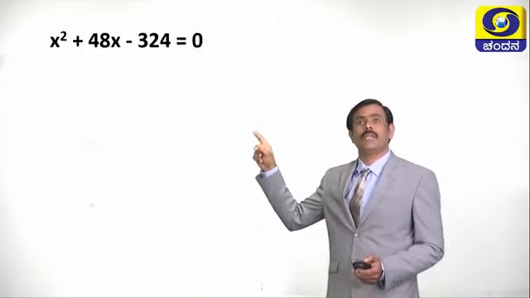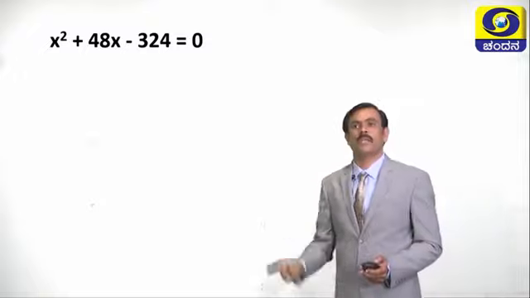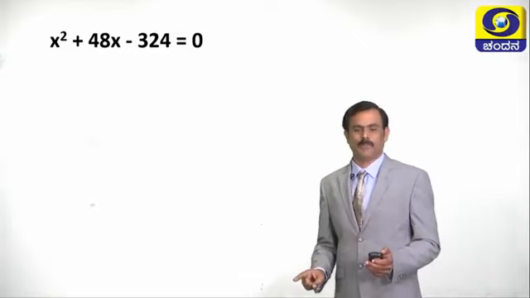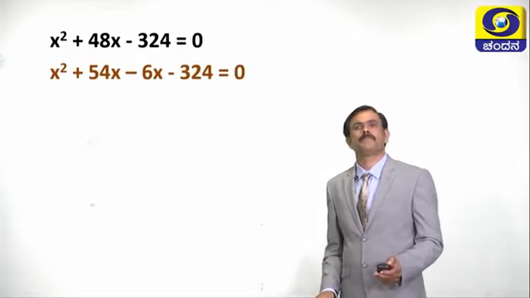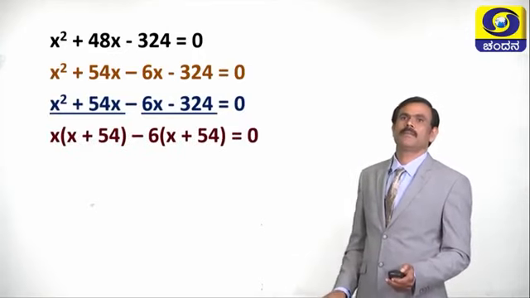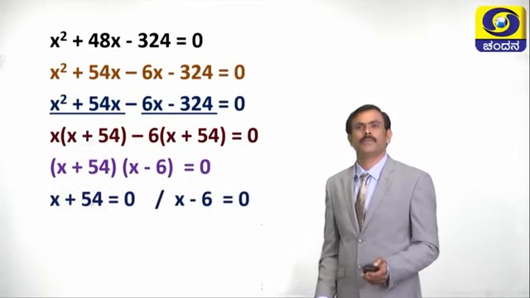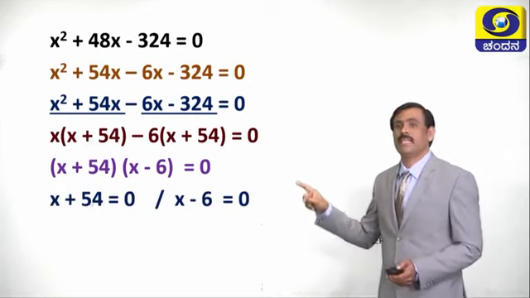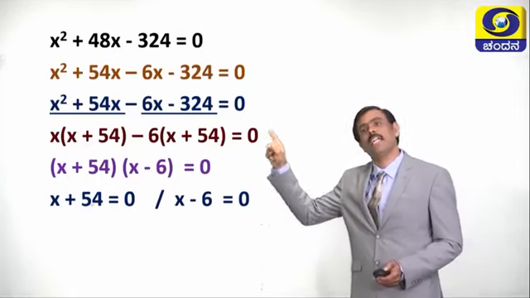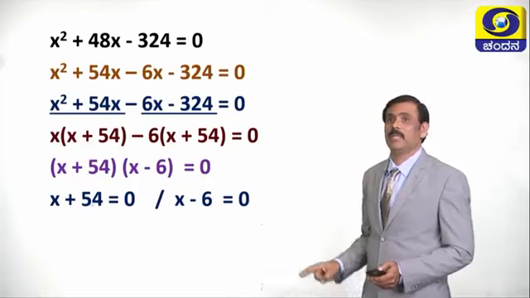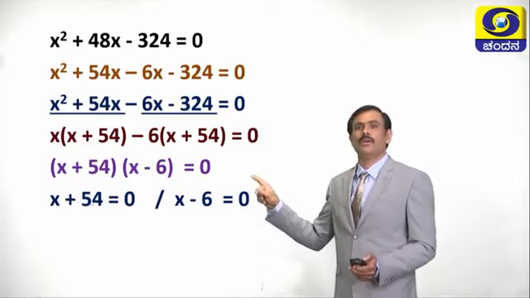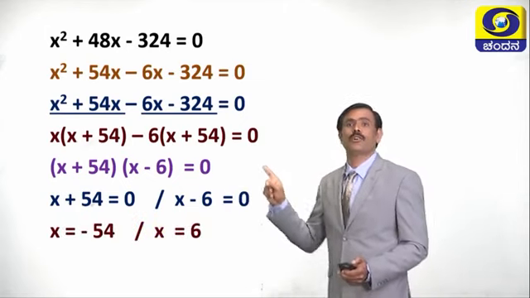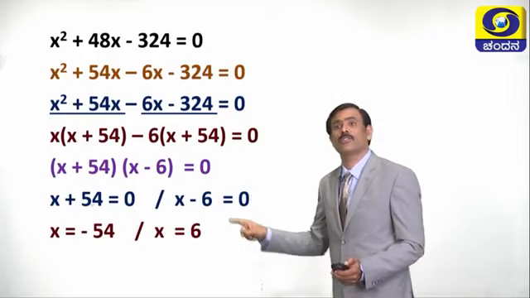This equation is in the standard form of a quadratic equation. Let us solve this equation by the factorization method. Children, just see the steps: first step, second step, third, fourth, fifth. Finally, x plus 54 equals 0, x minus 6 equals 0. How to simplify? Already we have discussed this in the factorization method. If x plus 54 equals 0, x is equal to minus 54, or x is equal to plus 6.